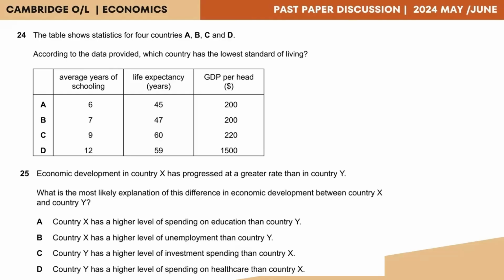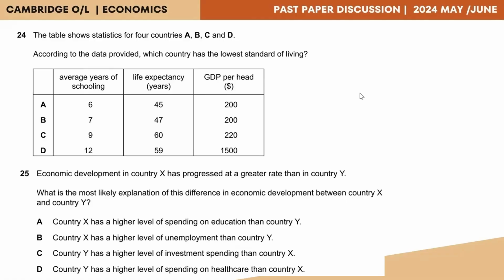Now, if a country has to have the lowest standard of living, then they should have a very low GDP per head, a low life expectancy at birth, and few years of schooling. So you need to look at these values and find the country with the lowest level on all.